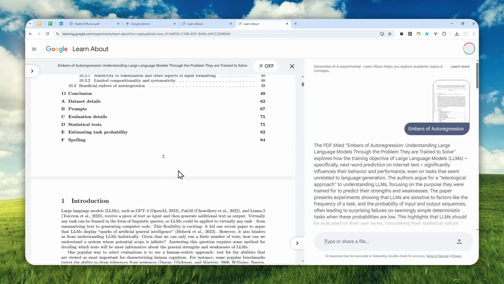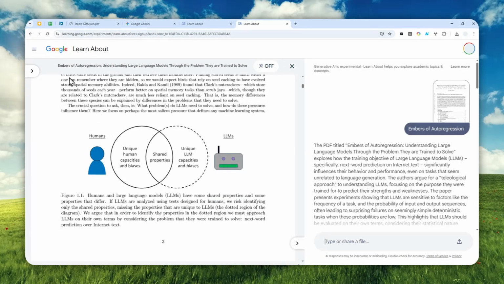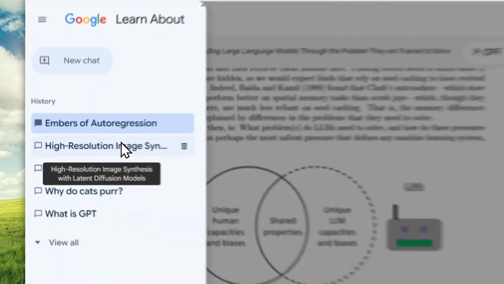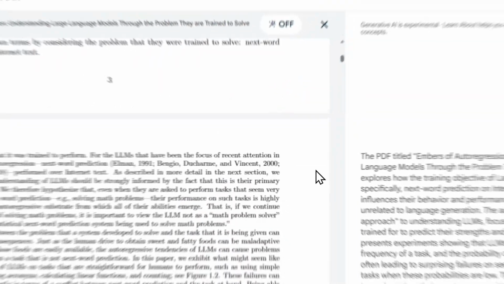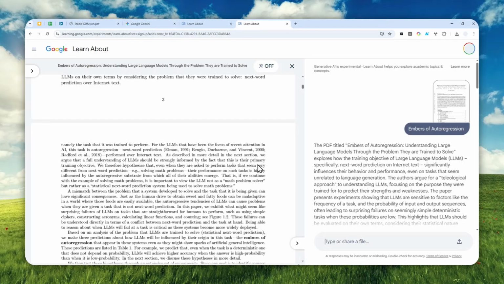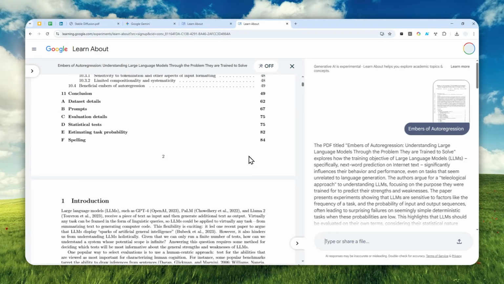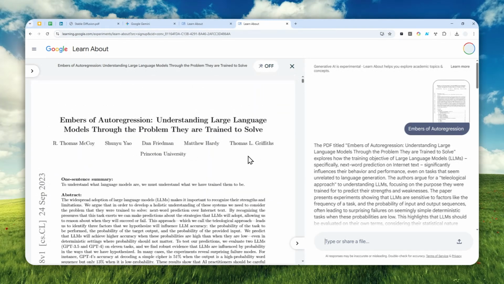It's very simple, and if you want to revisit the history of your chat, you can open this and click any chat that you have created with Google Learn About. So that's basically it, an amazing tool that is basically beating ChatGPT study mode or the guided learning from Gemini AI.